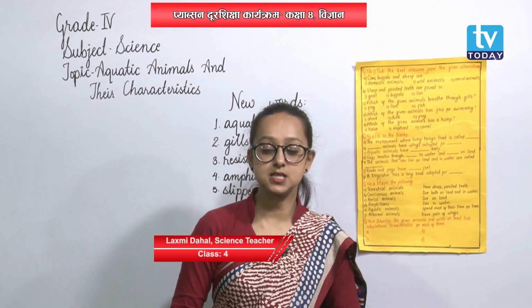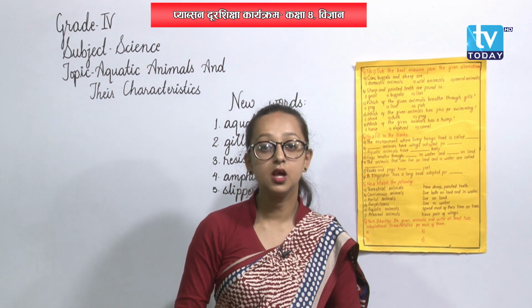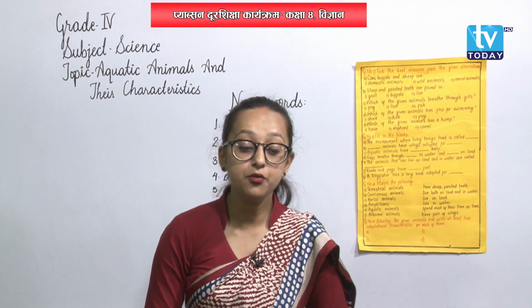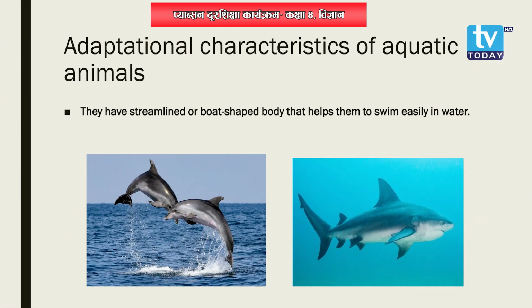Now, let's discuss the adaptational characteristics of aquatic animals, alright? The first one is a very common point that we have been learning. That is, aquatic animals have a streamlined or boat-shaped body. Their body is narrow like a stream and boat-shaped. Their body is shaped like a boat. Why? It helps them to swim easily in water. Such a type of body structure, that is a boat-shaped or streamlined body, helps them to swim easily in water.